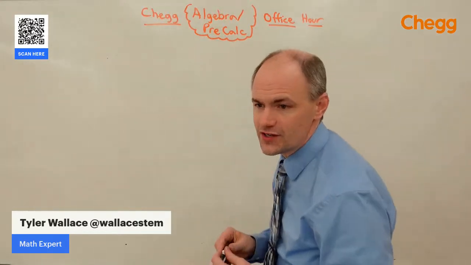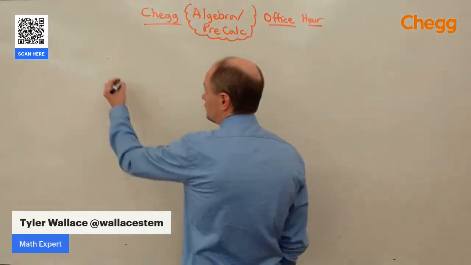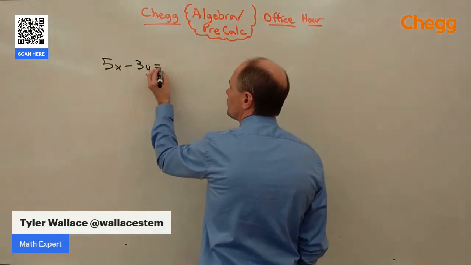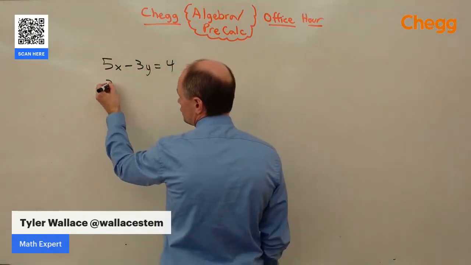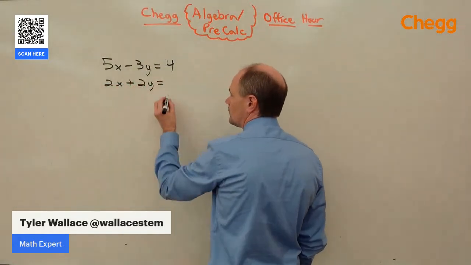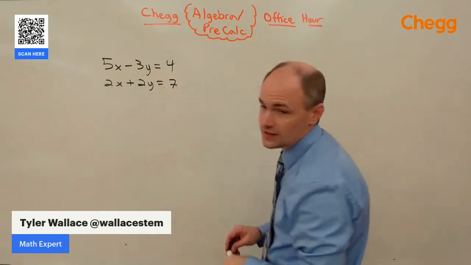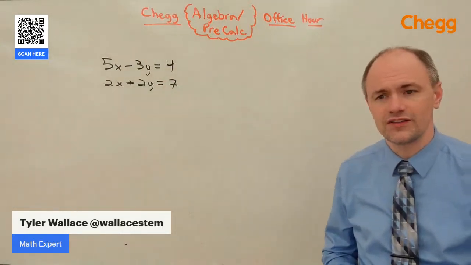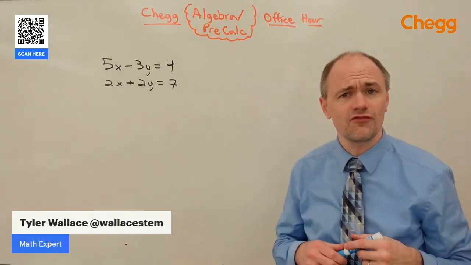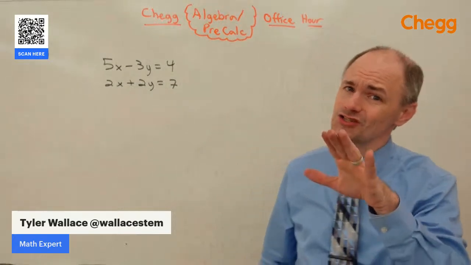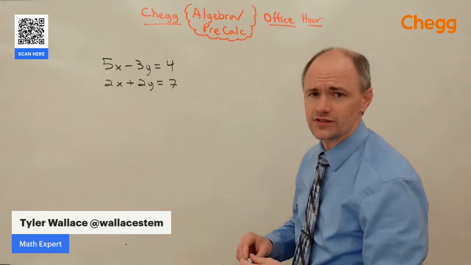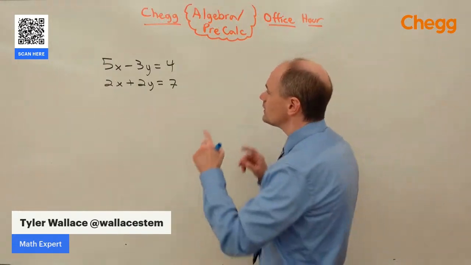All right, so I said we were going to do some addition method. So let's do 5x minus 3y equals 4, and 2x plus 2y equals 7. Let's see. This one's probably going to have fractions for answers, but that's okay. We can handle fractions. Fractions are friends. Many people think fractions are the F word of mathematics. Not true. Fractions are friends, not food. Never mind. Let's solve this problem.